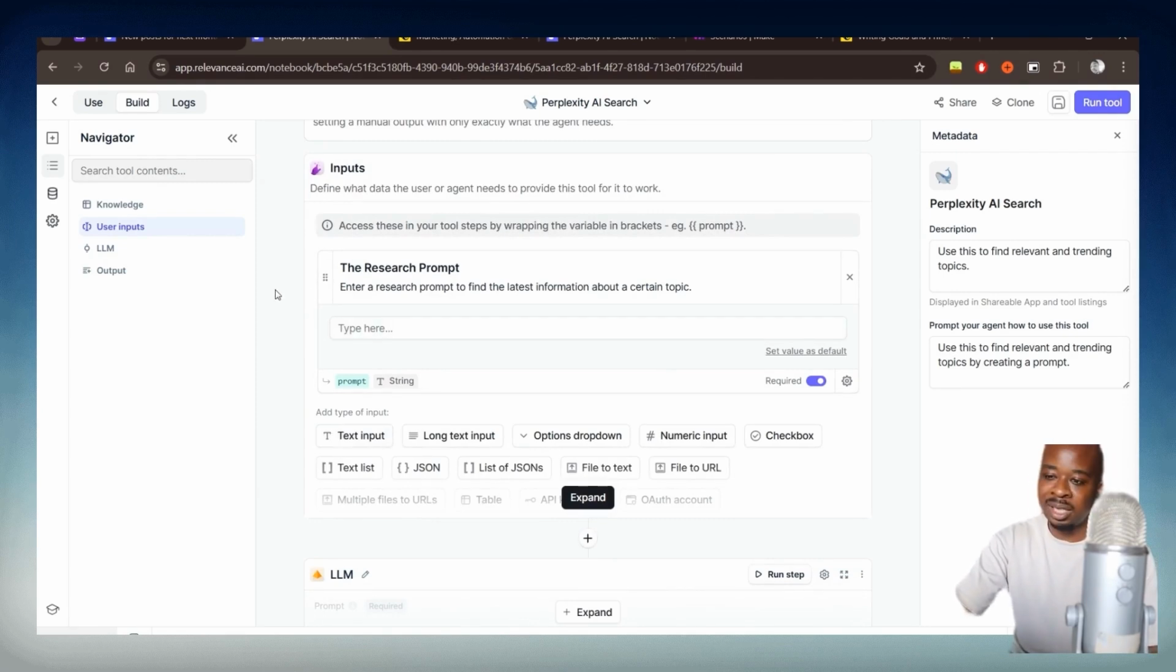And if you are completely new to Relevance AI and some of this is going above your head, I have also created a beginner's guide to Relevance AI, which you can follow as well. And I'll leave a link to that.